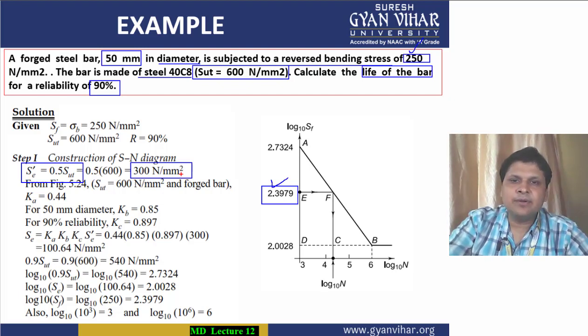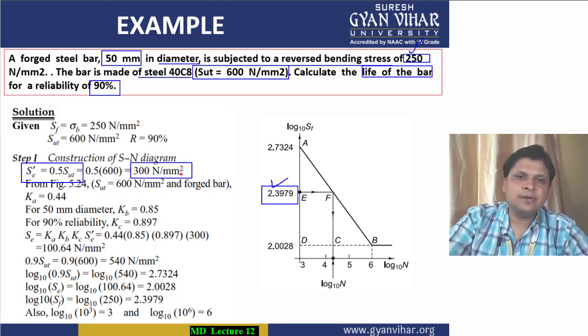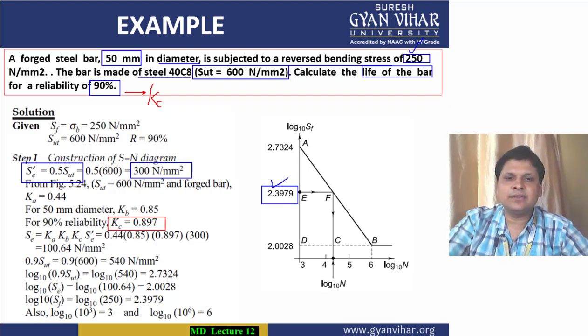For reliability, we have the Kc factor, Kc is the reliability factor. So Kc can be calculated from the table given in the data book corresponding to the value of reliability 90%. So Kc is equal to 0.897.